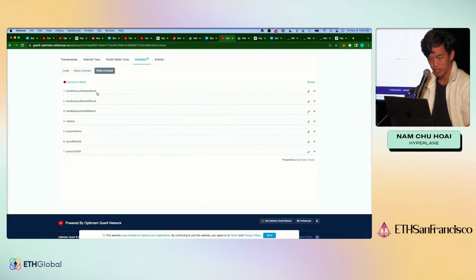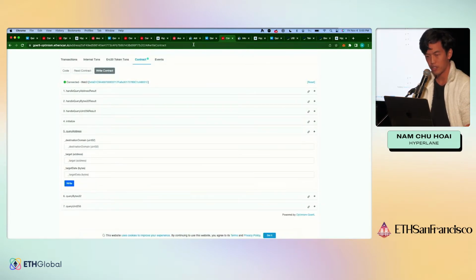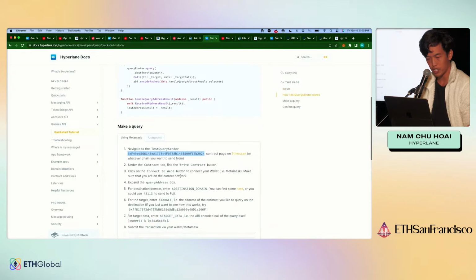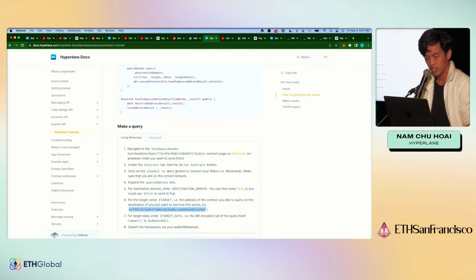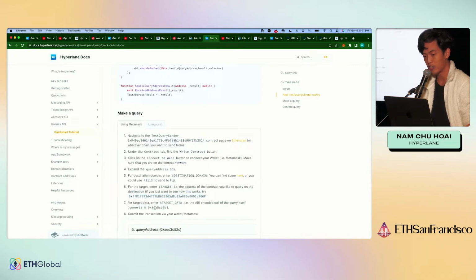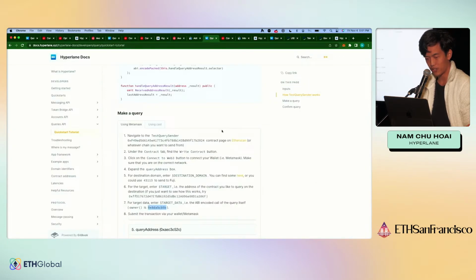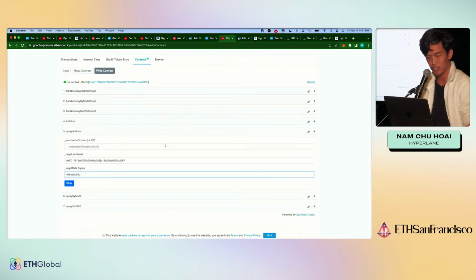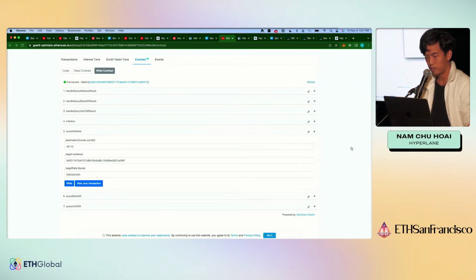And so let's call it right now. So again, let's connect MetaMask. Let's query an address. And so once again, what do we want to query? We can just query this content that we have, and we can just query for the owner of it. And so let's say the owner call ABI encoded is this string. Once again, let's figure out which destination domain you want to hit. Let's just do Fuji again because it's been working so well. And then we write it. We confirm.